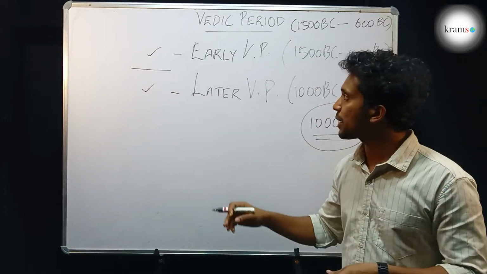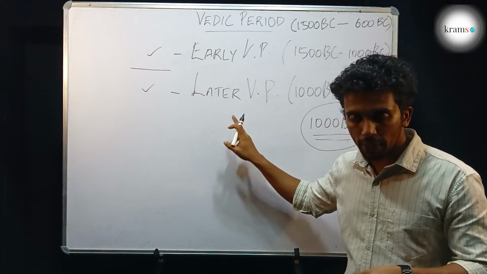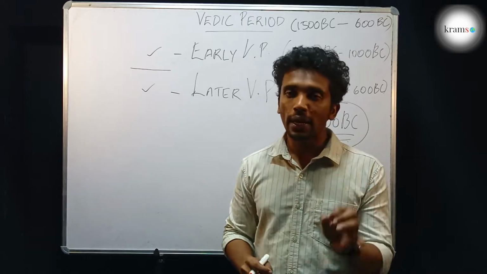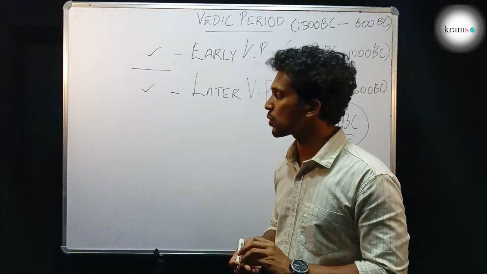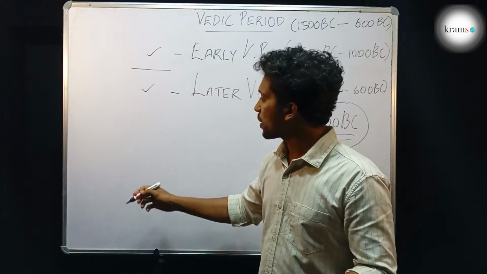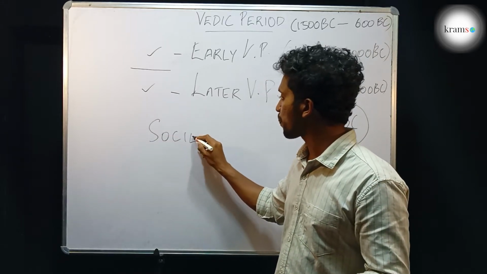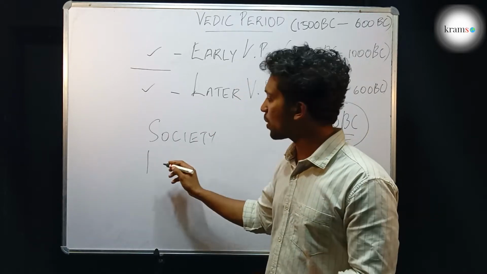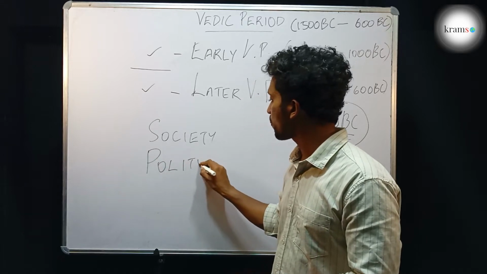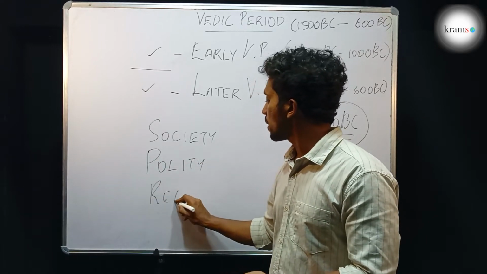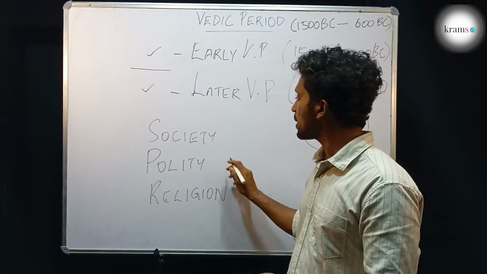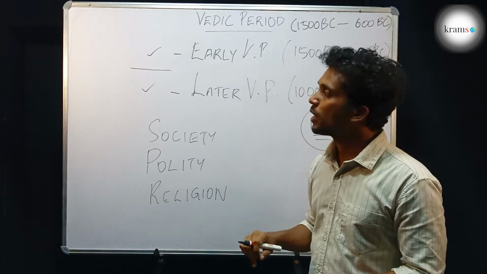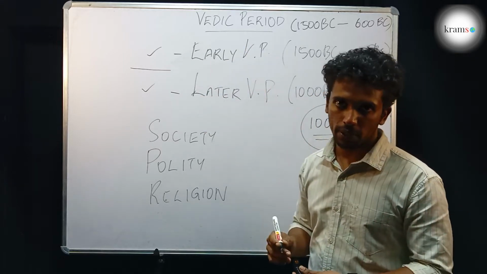So in each period, that is the early Vedic period and the later Vedic period, we have to look in depth at the different features of the society. Mainly we will be looking into three different features of the society, namely the social aspects of the society, the ruling nature of the community or the polity of the time period, and the religion. Using these three topics, we will be covering the features of the early Vedic period as well as the later Vedic period. So first we are going to study the early Vedic period.